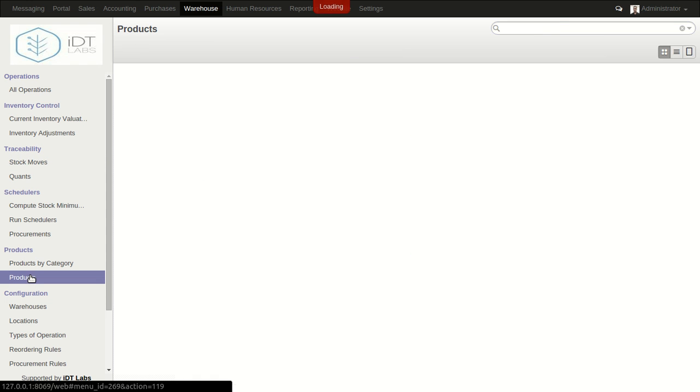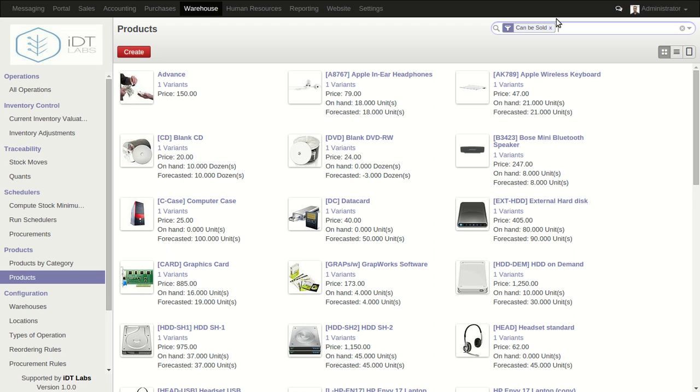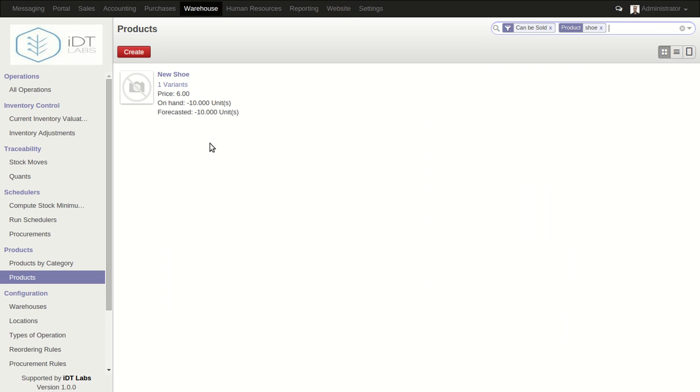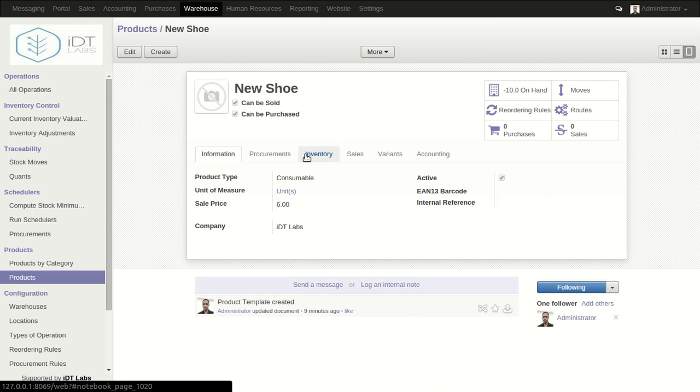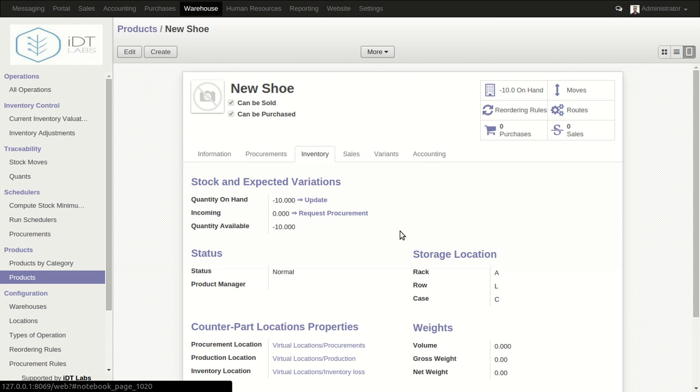And then if we come to product and look for that shoe again, we'll select it and then come to inventory. Automatically you will see our quantity on hand will change to -20, and the quantity available will change to -20. Why? Because we had 10 and then we moved 20.